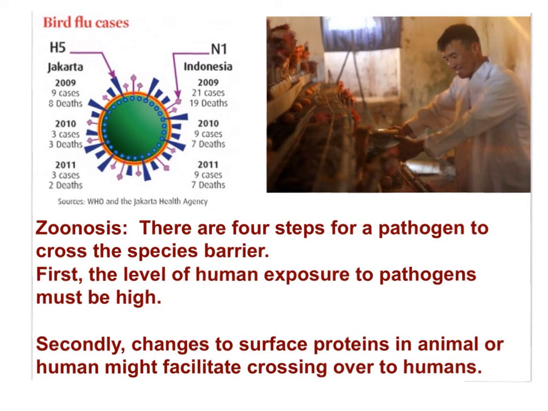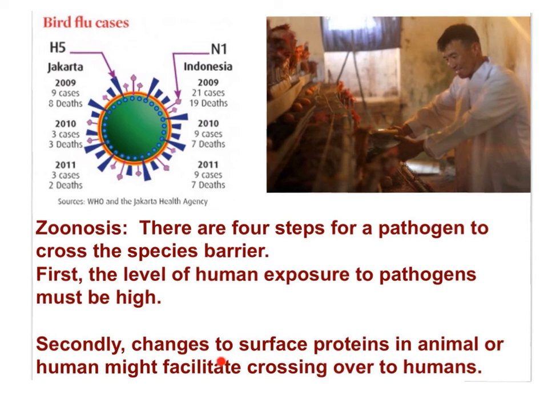Most emerging infectious diseases in humans originate from animal reservoirs from species other than human. There are 4 steps for a pathogen to cross the species barrier. First, the level of human exposure to pathogens must be high. For example, in agriculture, people are in regular contact with the birds they raise. If the birds are host to a virus, the virus could pass to humans.